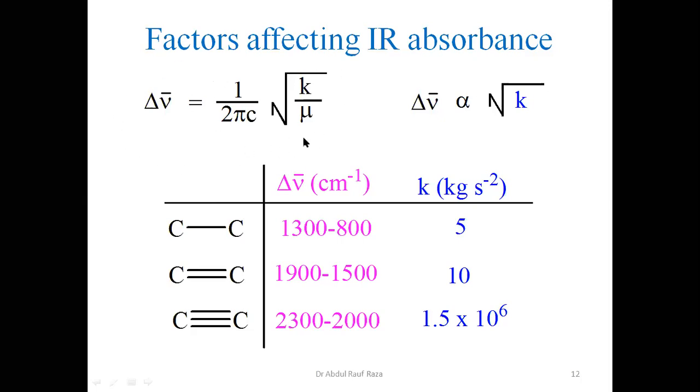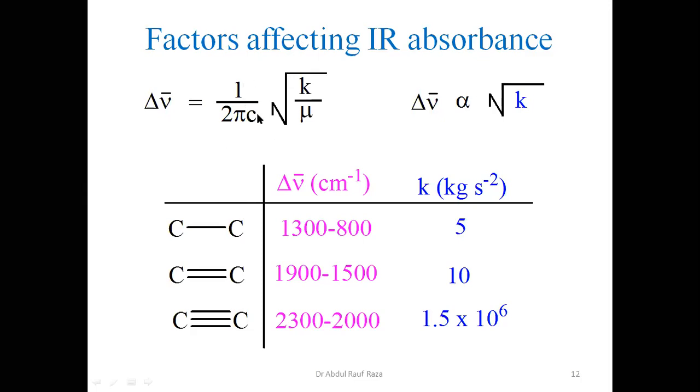So we get this relationship originating from the Schrodinger wave equation, that the wave number difference of energy between two consecutive vibration energy levels is 1 upon 2 pi c times the square root of k over reduced mass.